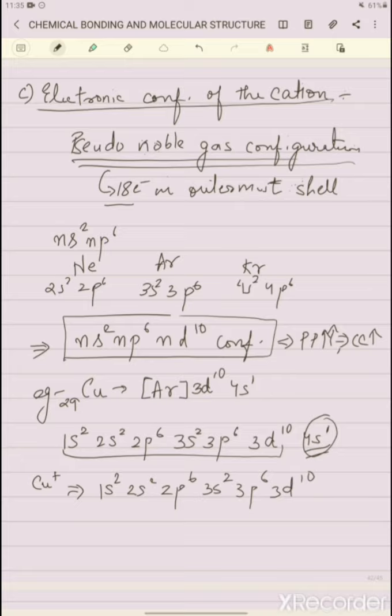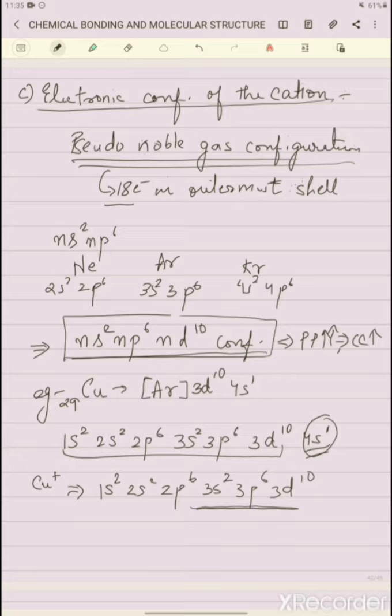Now just see, is this configuration matching with this pseudo configuration? This configuration has this pseudo electronic configuration, 10 plus 6 plus 2, 18 electrons.